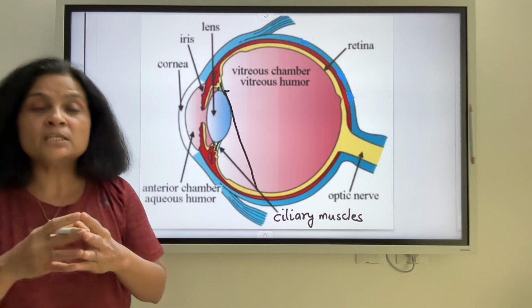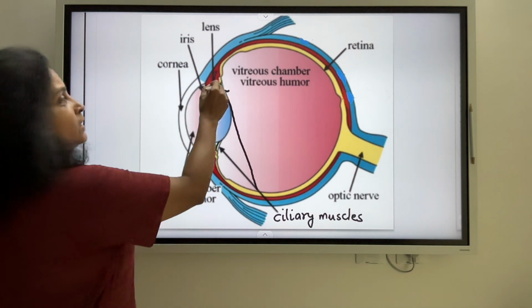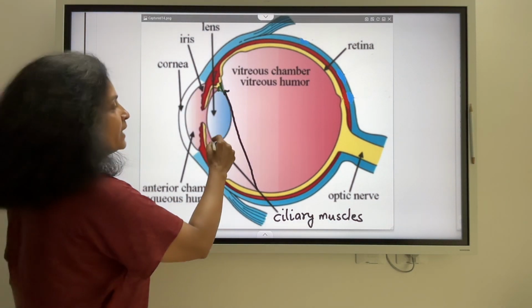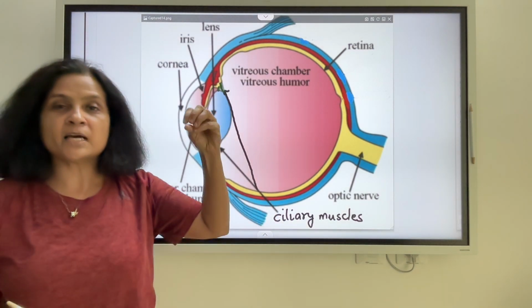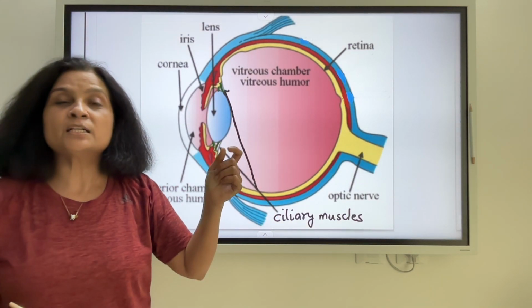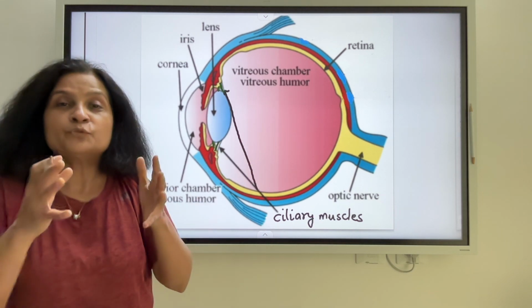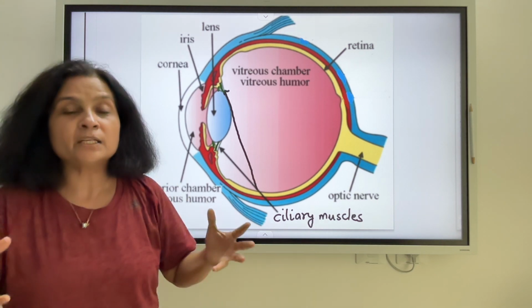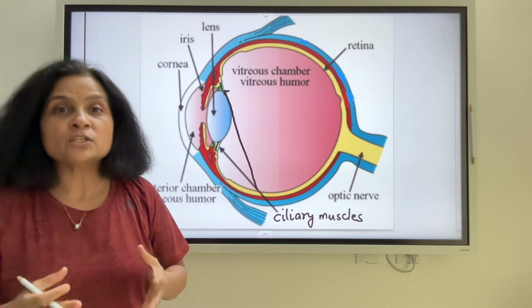Well, the change in the thickness of the lens is possible because of the ciliary muscles which are holding the lens in place. And when these ciliary muscles contract and relax, they change the thickness of this lens. And in this process of changing the thickness of the lens, the focal length of the lens also changes. So when the focal length of the lens changes, what changes?